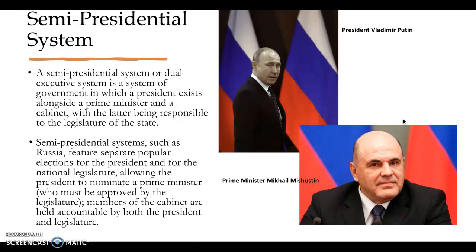Russia features popular elections for the president and for the national legislature, which is known as the Duma. And then the president, Vladimir Putin in this case, appoints the prime minister with the approval of the Duma. So the prime minister currently is Mikhail Mishustin.